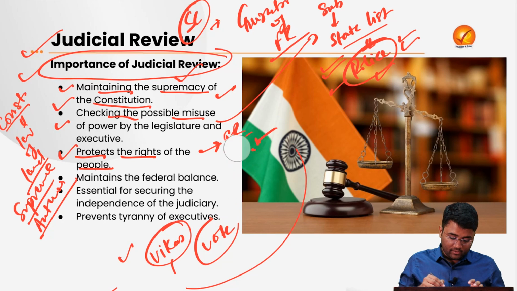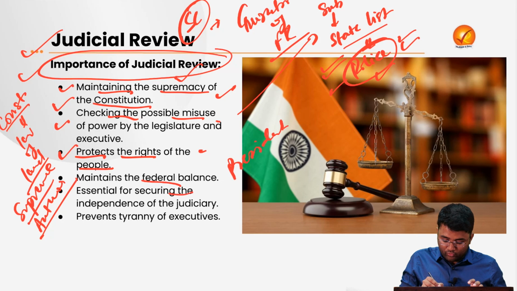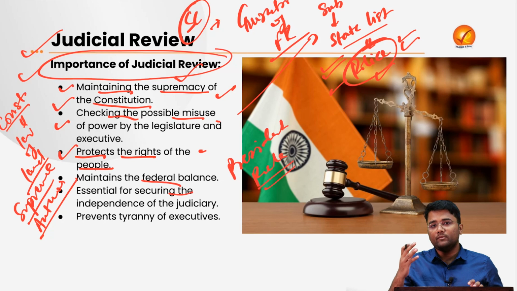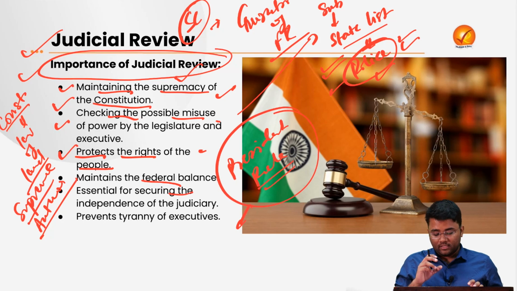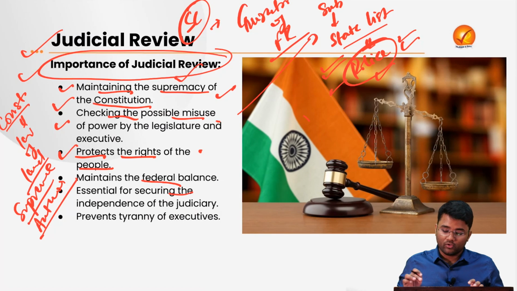Then it also helps in maintaining the federal balance. There have been several instances where President's rule has been imposed in various states without due justification, without giving any proper justification. At that instance, the Supreme Court came and overturned the decision of imposing President's rule, and allowed that state government to run smoothly. So yes, the federal balance is also being ensured by this judicial review power of the Supreme Court.